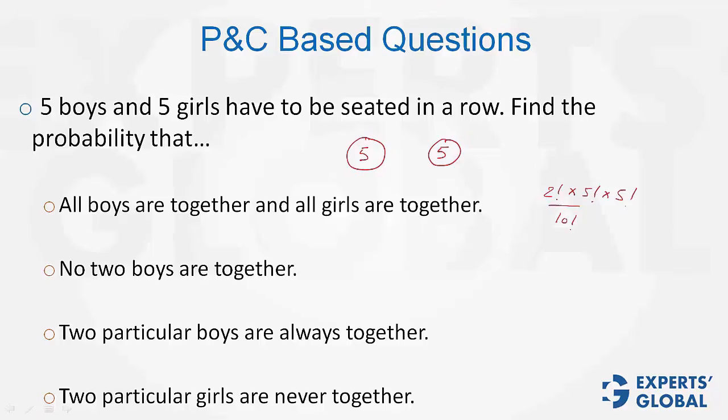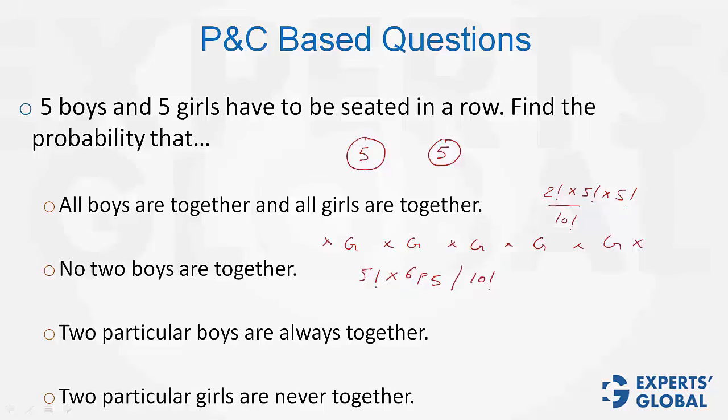Look at the second one. No two boys are together. So as I explained in the P&C video, in such cases, first arrange elements on which there is no restriction. So girls do not have any restriction on them here. So in this case, first have the girls seated. 5 girls can be seated in 5 factorial ways. Now for boys, there are 6 places, always an extra place because of the 2 corner positions. Out of these 6 places, boys can take any 5 places. So 5 factorial times 6P5 divided by 10 factorial is the required answer.